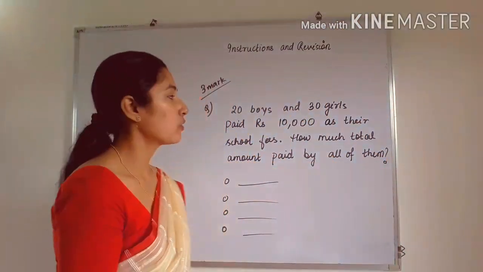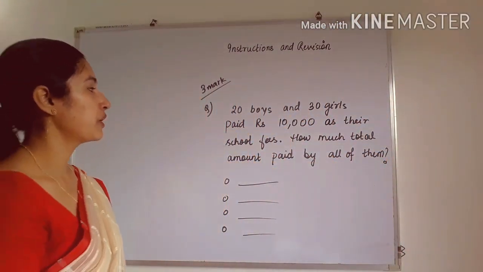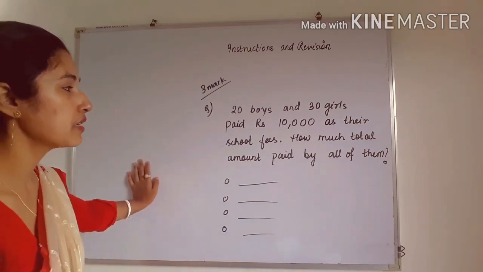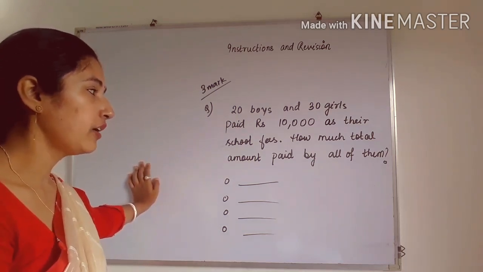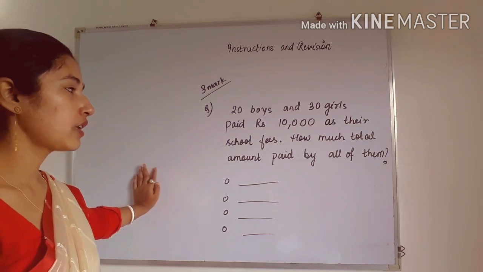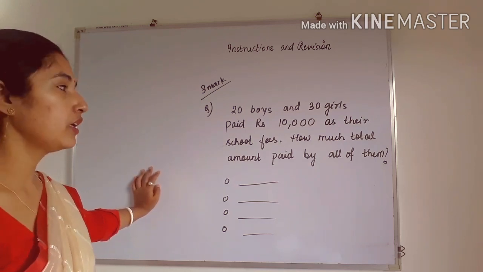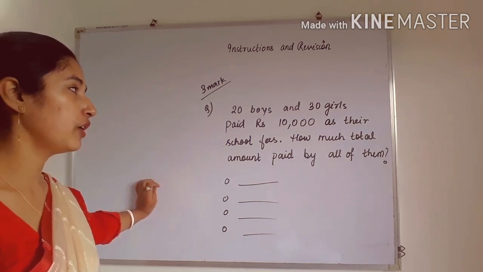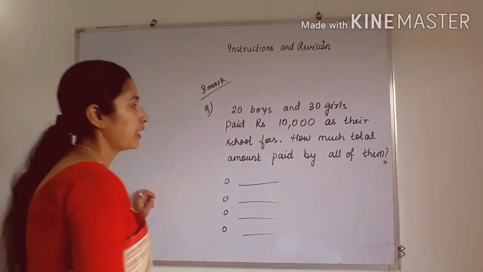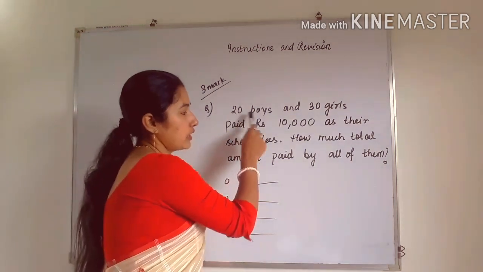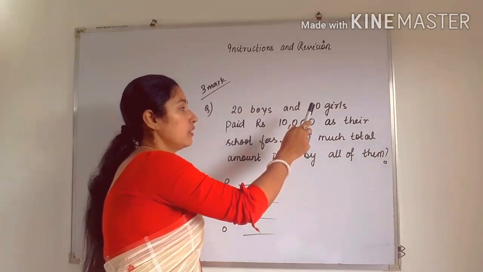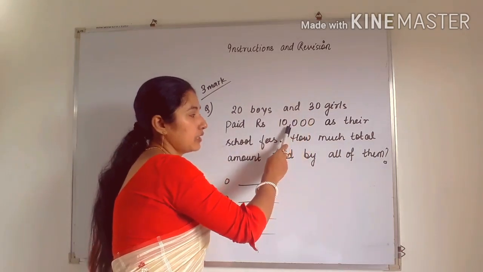So see a 3-mark question. 20 boys and 30 girls paid rupees 10,000 as their school fees. How much total amount was paid by all of them? That means 10,000 rupees was paid by each student as their school fee. So how much will 20 boys pay? 20 into 10,000. Similarly, 30 girls will pay 30 into 10,000.